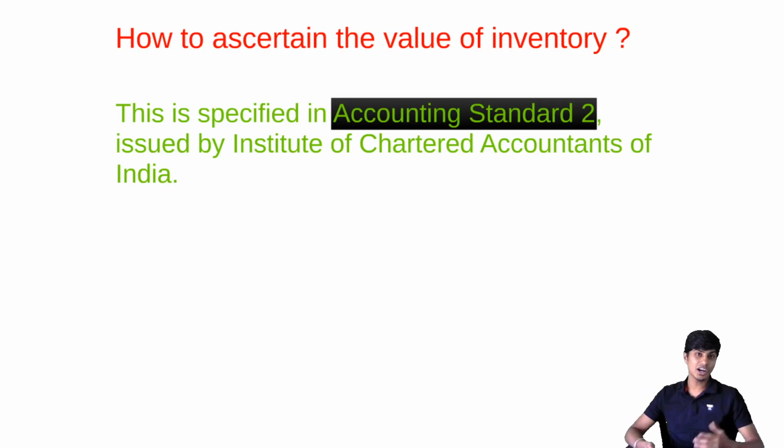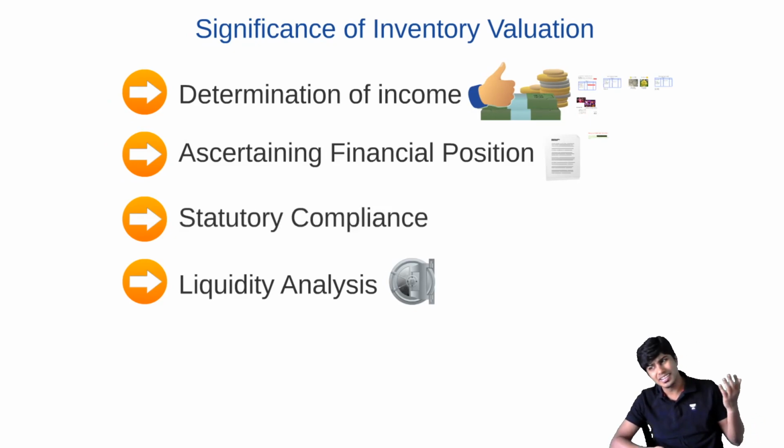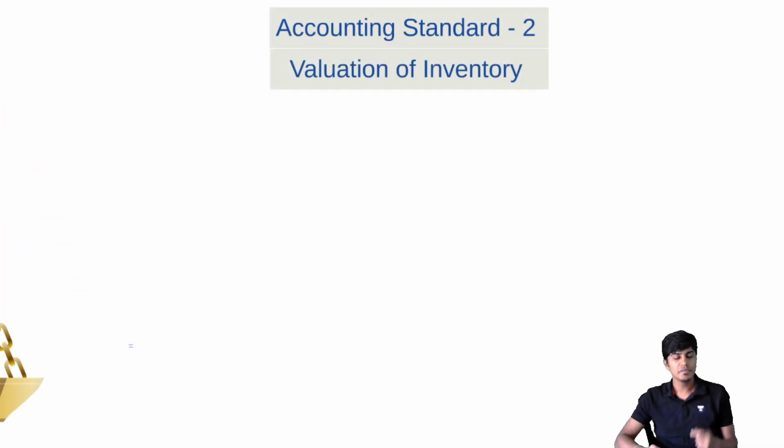Let's see what according to Accounting Standard 2 we should do in this topic. Yeah, it is an accounting policy. And Accounting Standard 2 is mandatory. It's statutory compliance, which is also a significant part of inventory valuation. Let us now understand what AS2 says. We need to be paying key focus and attention on paragraph 5, para 5 of AS2, which says that